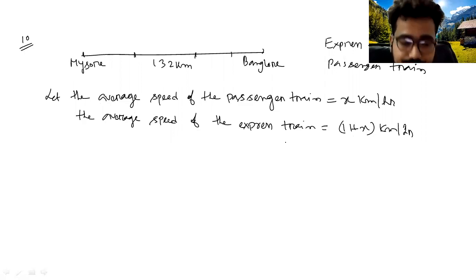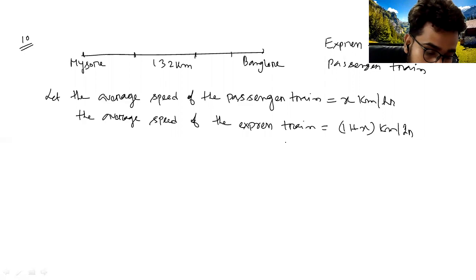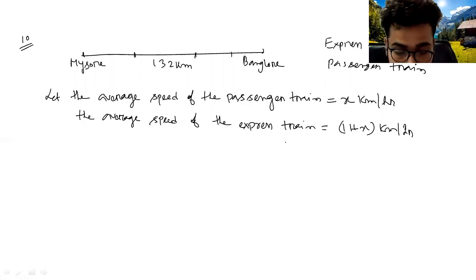That means you do not need to consider the time taken by the trains for stopping at the intermediate station.